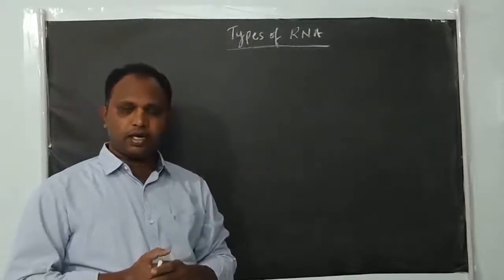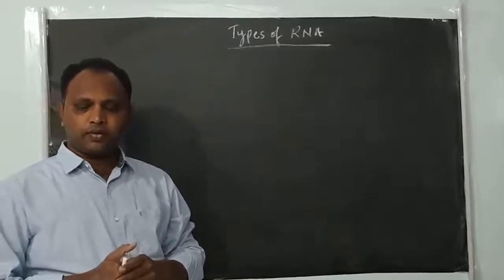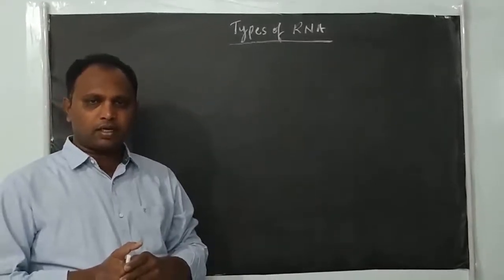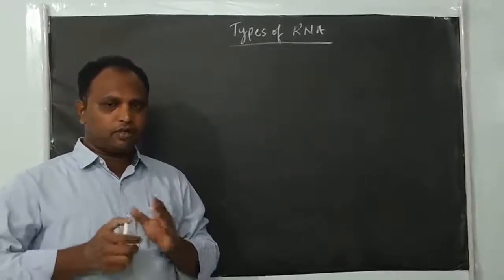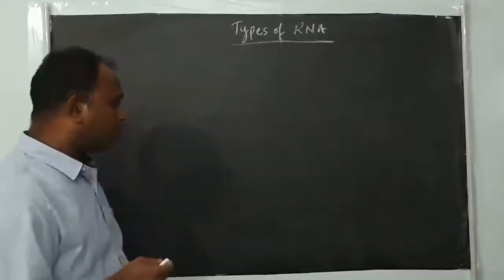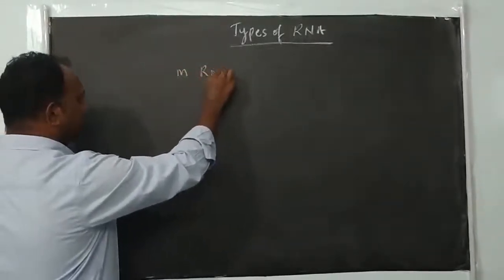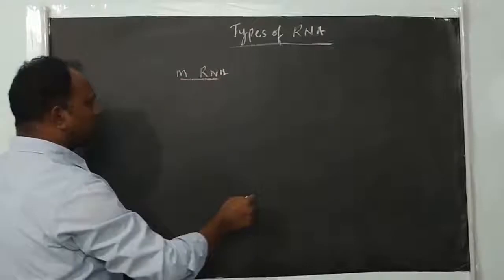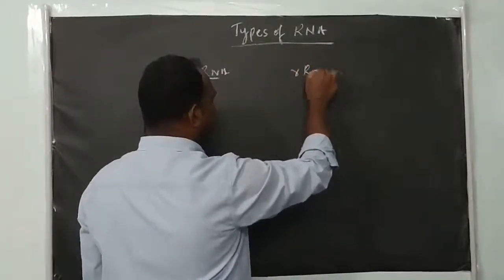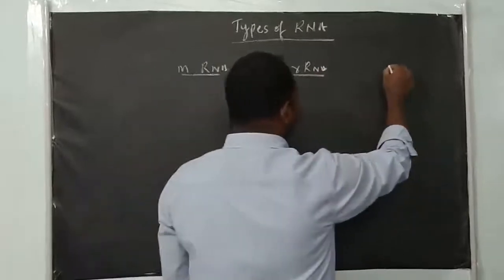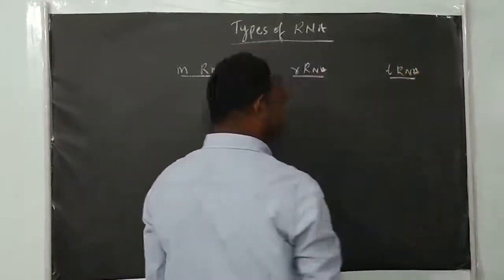Ribonucleic acid is found in the cell. Both prokaryotes and eukaryotes contain three different types of RNA. One is mRNA, another type is rRNA, ribosomal RNA, and the third one is tRNA. So there are three types of RNA.